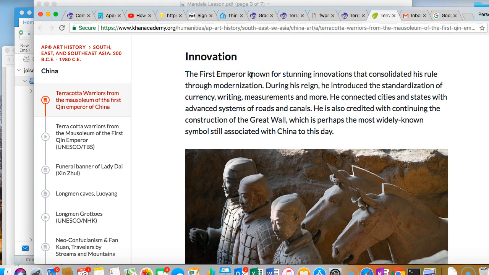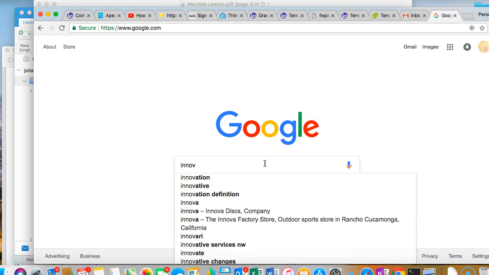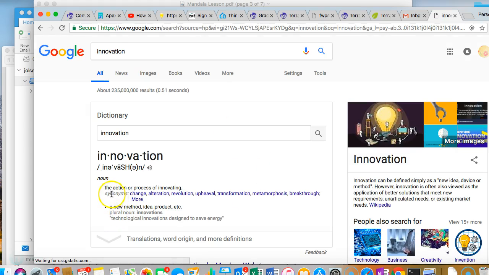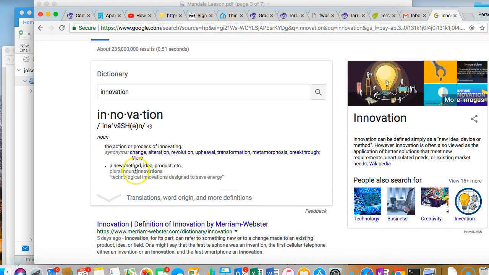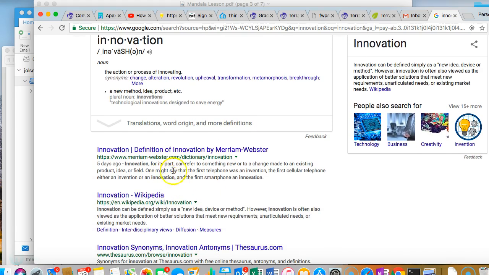Now, if you're ever unsure about a word, you can always Google it. So innovation, what does innovation mean? It's the action or process of innovating, or it is a new method, idea, and product. It can refer to something new or to change made to an existing product.